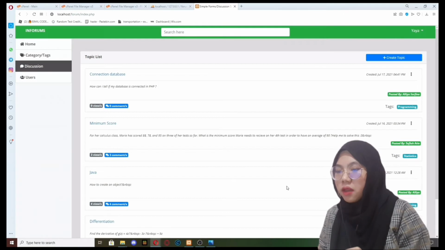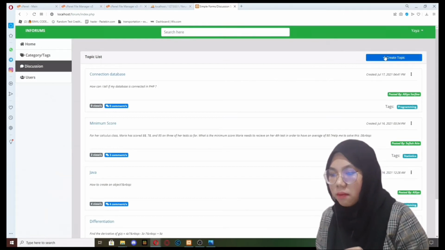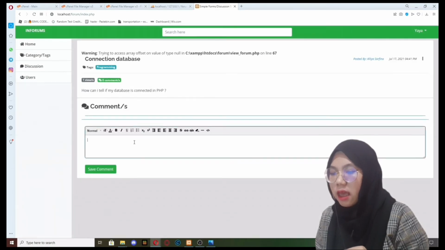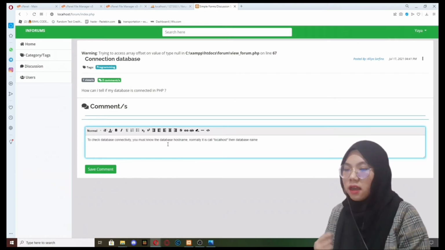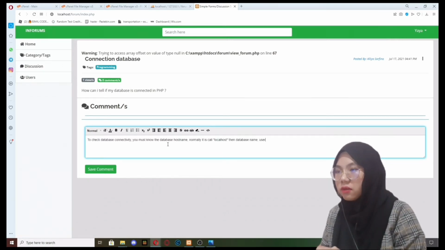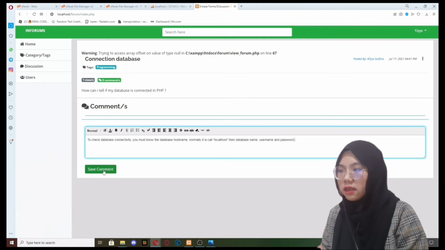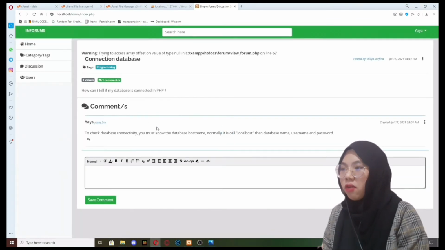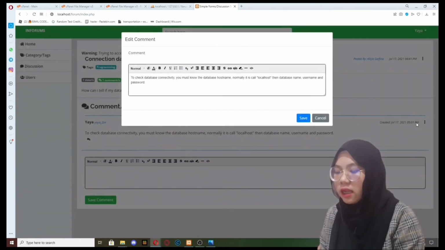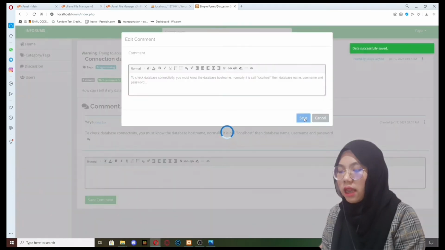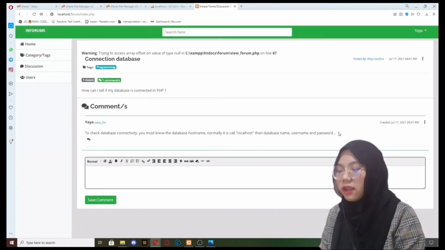If admins want to comment on a specific post that has been published, just click the topic that admins want and comment in the text box given. For example, here, after the user is done with the comment, just click save comment, and the comment will be published on our website. Like before, click the 3 circles button and edit whatever the admins want. Then click the save button.